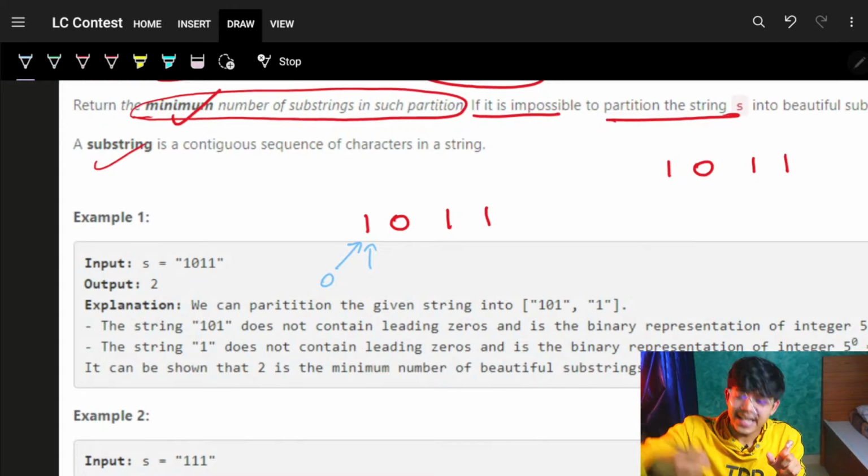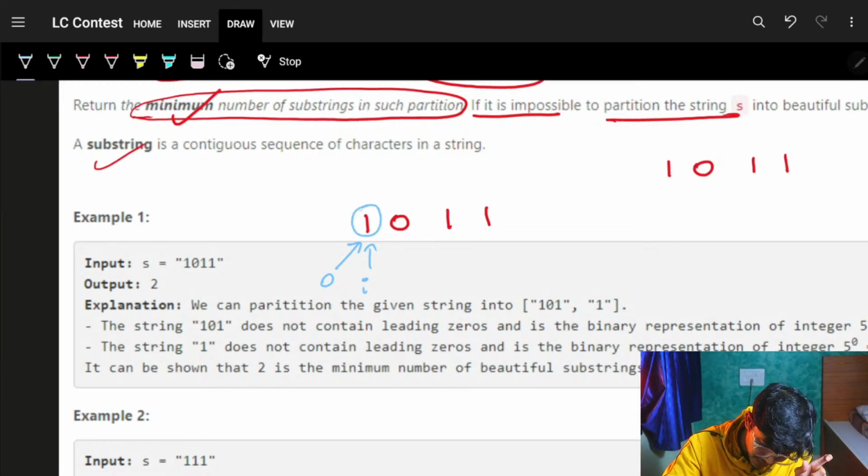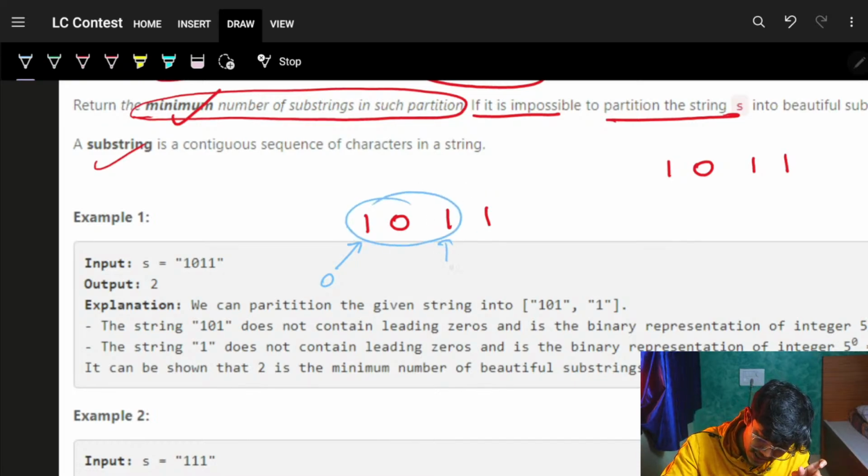Let's take the ending index as i itself. So my first substring can be 1, or it can be 1 0, which means i is here, or 1 0 1, or 1 0 1 1. Let's say it is 1 0 1, which means i is here.